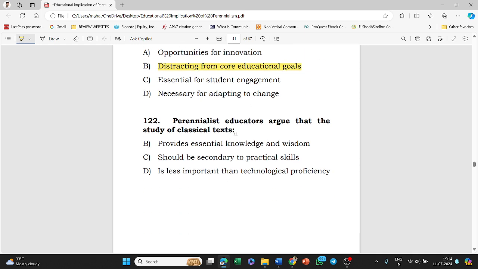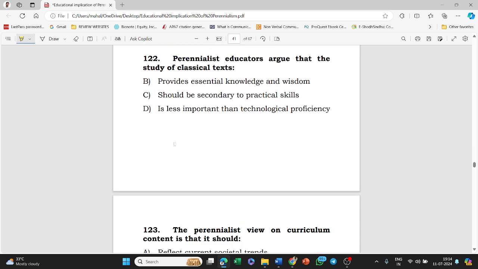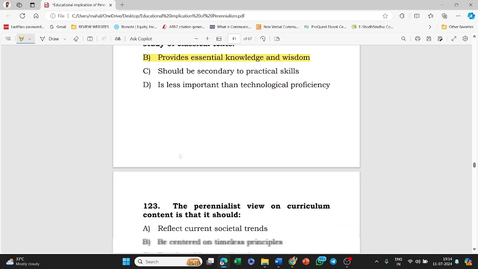Next, perennialist educators argue that the study of classical texts: provides essential knowledge and wisdom, should be secondary to practical skills, is of less importance than technological proficiency. The answer of this question is option B, that is provides essential knowledge and wisdom. This is the answer of this question.